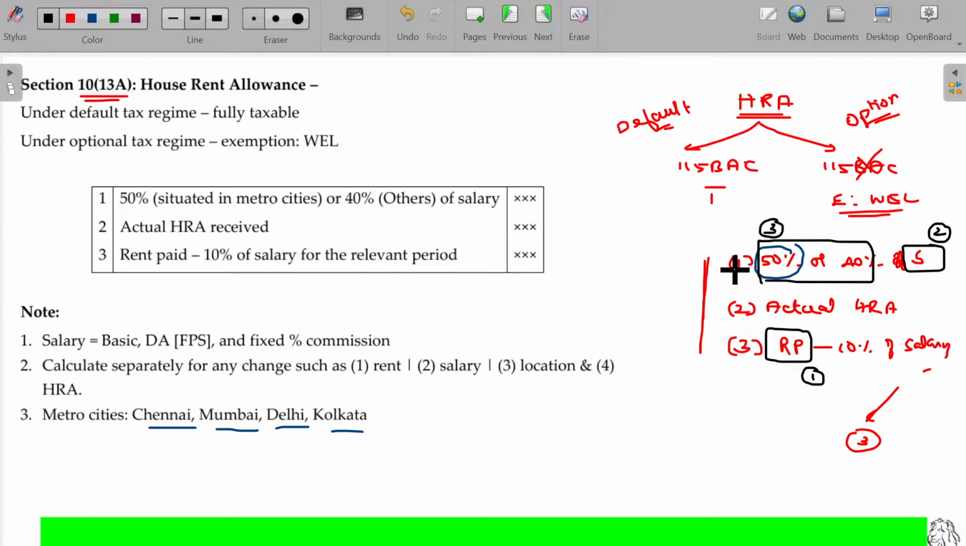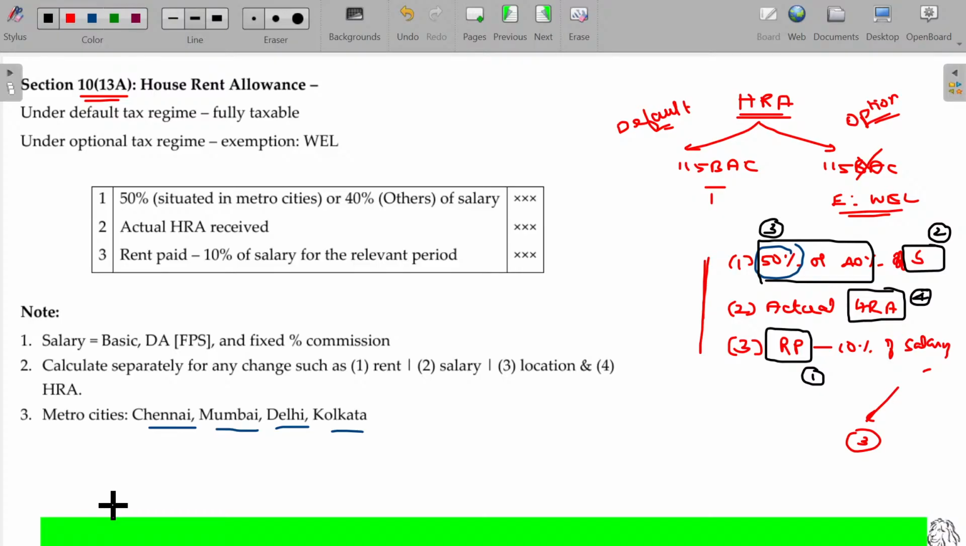And the HRA, what you receive? If the HRA is changing, you have to calculate separately. So for all these 4 changes, you have to put the importance. If all the 4 are same, then you can calculate. All the 4 are same for 3 months, 3 are same for 2 months, then you have to recalculate for the remaining month. So, to make you understand this concept, I have incorporated an illustration for your better understanding.